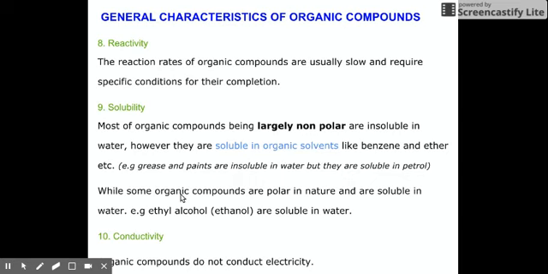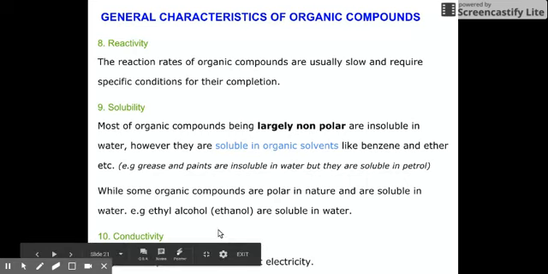While some organic compounds are polar in nature, such as alcohol, because of the presence of oxygen, oxygen will cause the unequal distribution of the electrons, which will lead to the polarity of the molecule. And so that makes alcohol soluble in water. But the majority of organic compounds are insoluble in water. And lastly, conductivity.